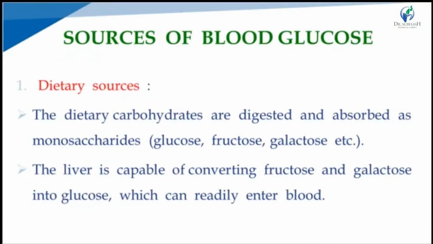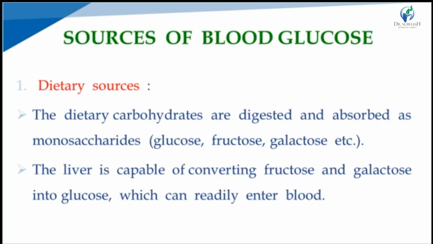Various sources of the blood glucose. First, dietary sources. The dietary carbohydrates are digested and absorbed as monosaccharides, like glucose, fructose and galactose. The glucose molecule directly enters the blood circulation, whereas fructose and galactose first enter the liver.